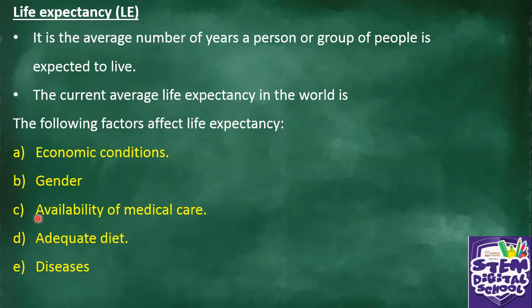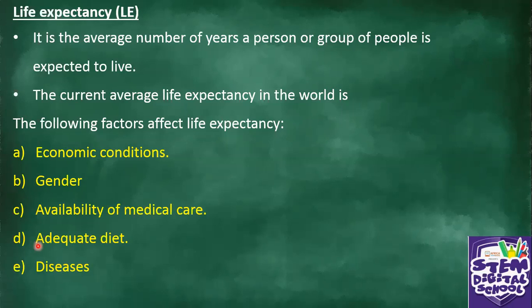Remember, when a country has got good healthcare services, medical care, this can also impact on the life expectancy. People can live longer if they are receiving what? Medical care. If they are receiving treatment, they can live longer.